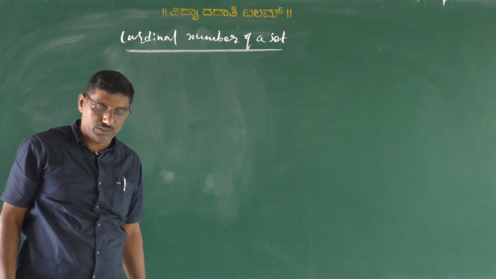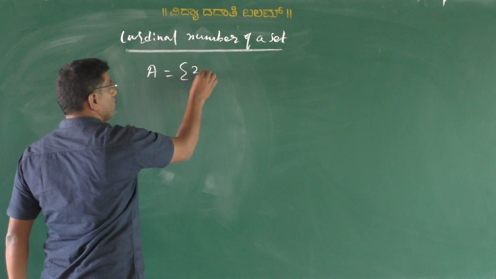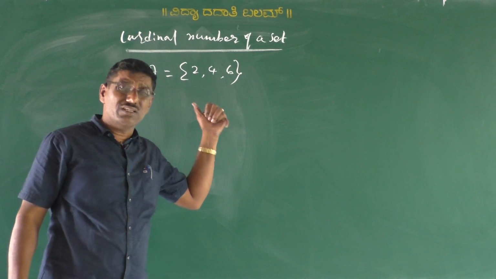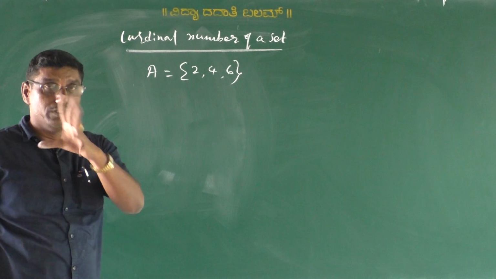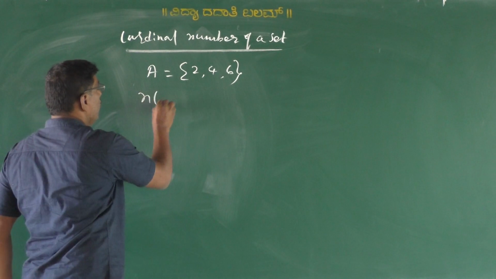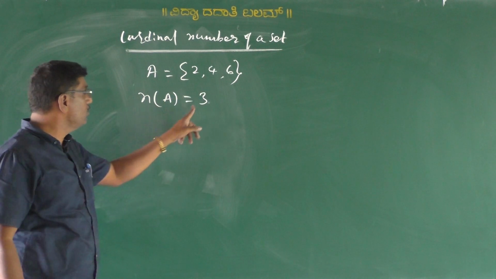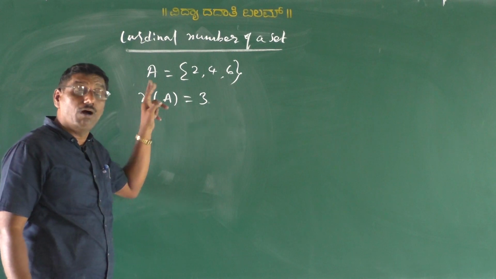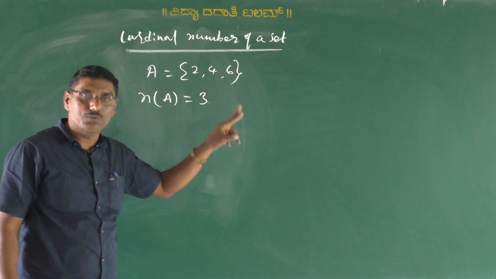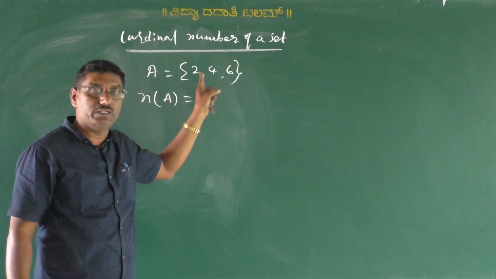Cardinal number of a set. See here, set A is equal to {2, 4, 6}, my dear students. How many elements are there in this set? We know 3 elements, isn't it? That is denoted as n(A) = 3. This n(A) = 3 means the number of elements of a given set A is equal to 3. This 3 is called the cardinal number of a set.